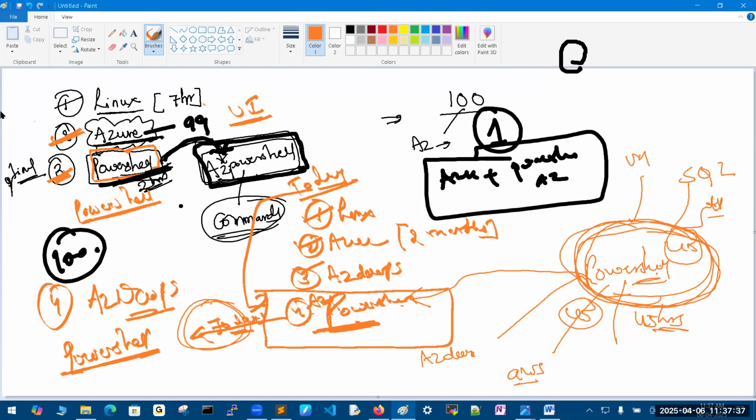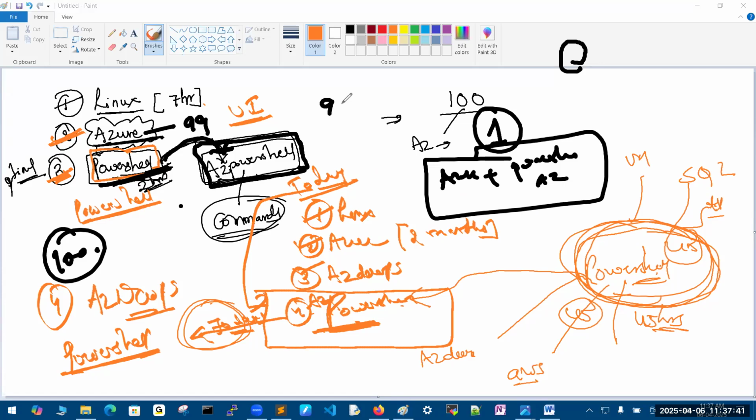But again, I'm telling you that it is optional. If you take this as optional, you are one of the 99 members out of 100. But if you take this seriously, there are no trained people on PowerShell. Believe me, there are no people on PowerShell. Today's demo is related to Azure only, but I am giving you the genuine fact about what is outside in the market.